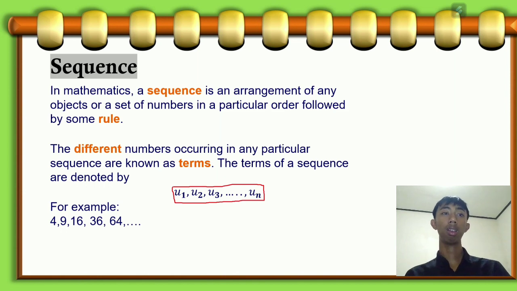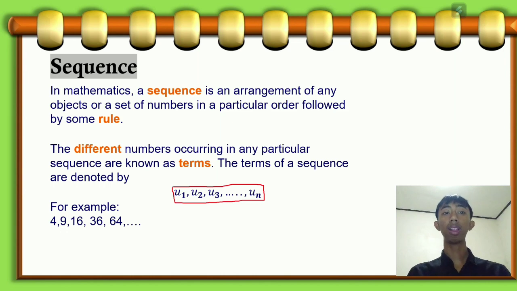For example, the sequence 4, 9, 16, 36, 64, and so on. Those are the types of sequence that we will often find, a square number sequence. So the first term starts with 4, the second term is 9, the third term is 16, and so on.